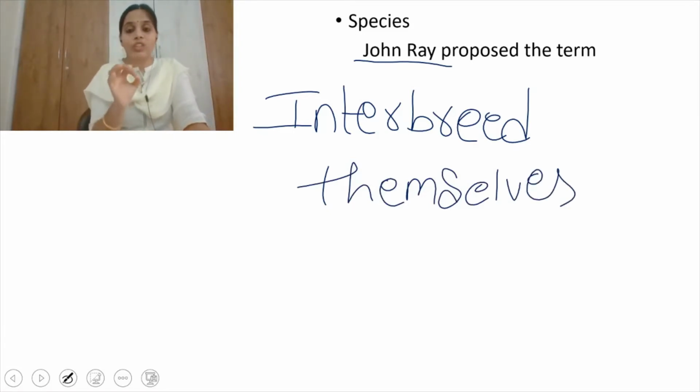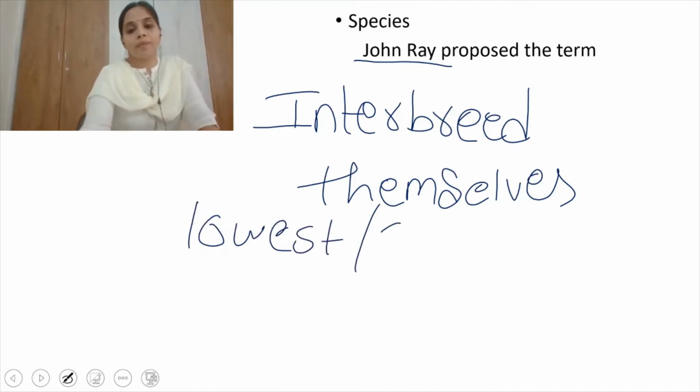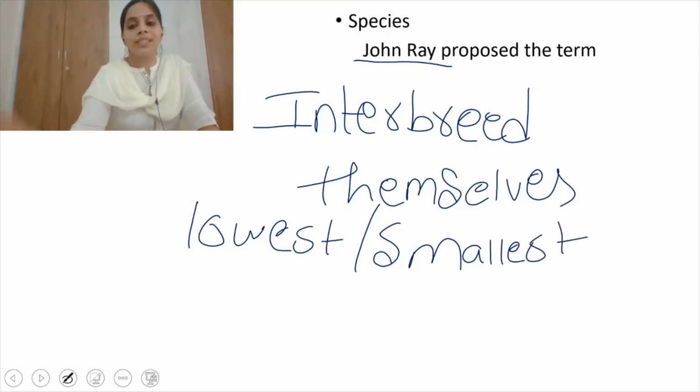Species is a taxonomical category, and remember, whether plants or animals, species is considered the lowest or smallest category.